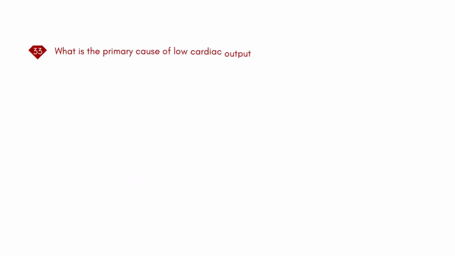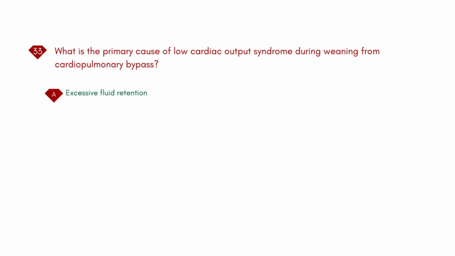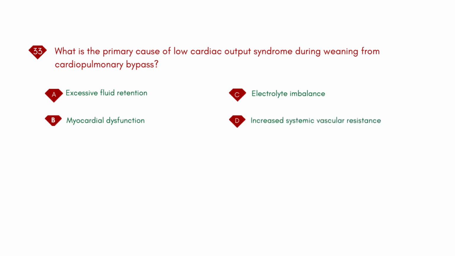What is the primary cause of low cardiac output syndrome during weaning from cardiopulmonary bypass? A. Excessive fluid retention. B. Myocardial dysfunction. C. Electrolyte imbalance. D. Increased systemic vascular resistance.